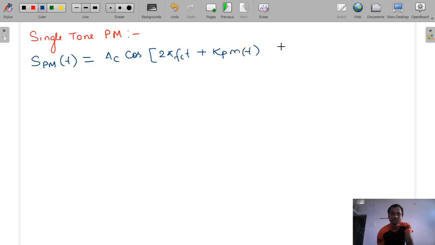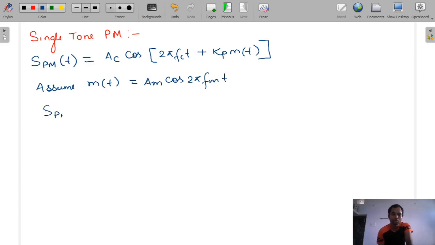And in a single tone signal, there is only one frequency component present. So our m(t), assume m(t) is equal to Am cos 2 pi fm t.